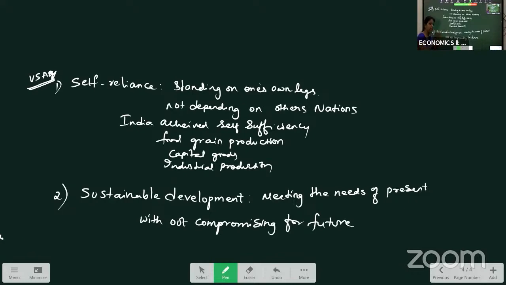Means whatever limited resources are there should be used in such a way that we can use them for present consumption as well as for our future consumption. This concept is called sustainable development, right? Then the next concept we have is inclusive growth.